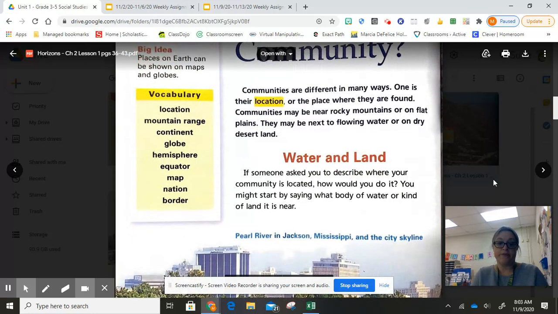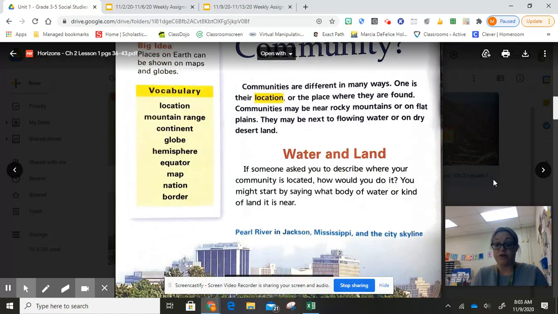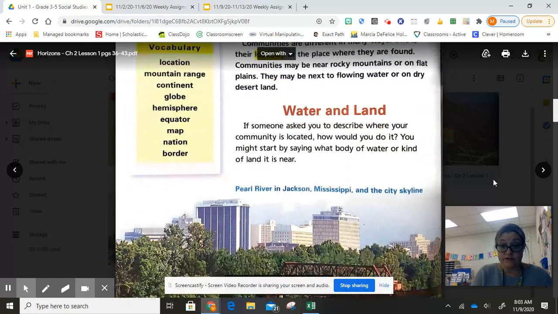Okay, here we go. Eyes on the screen and read along with me, please. Communities are different in many ways. One is their location. So let me hold up our vocabulary card again. One is their location or the place where they are found. Communities may be near rocky mountains or on flat plains. They may be next to flowing water or on dry desert land.